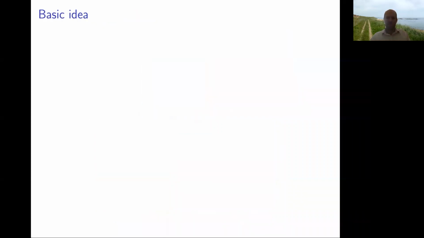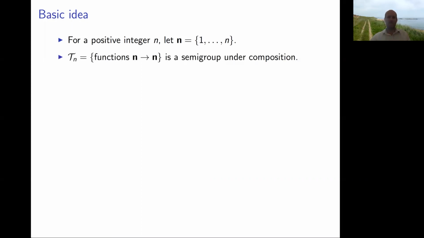So I'll dive right into the idea of this talk. It's a fairly simple idea, I think. In terms of notation, we have a positive integer n. We write bold n for the set of the first n integers. And we're interested in the semigroup of all functions, or all self-maps, of this set. So this is called Tn, and it's the full transformation semigroup of degree n.